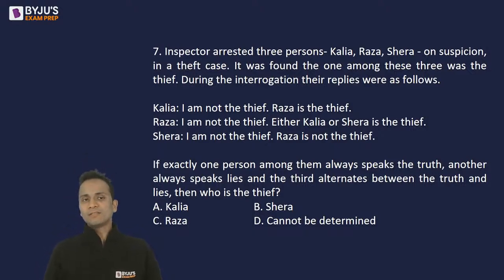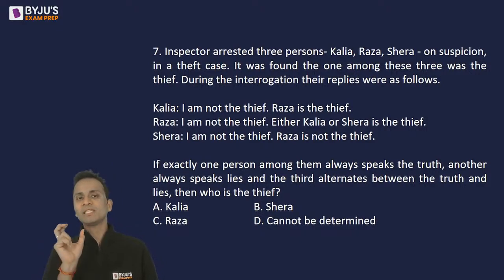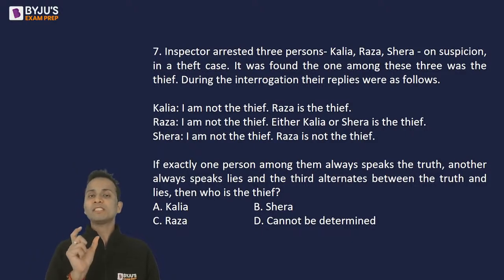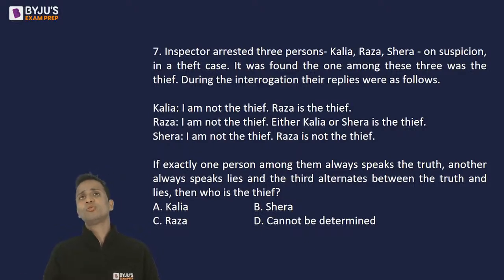So you can see that each of them has made 2 statements. Okay. Now among the 3, there is one person who always speaks truth. That means both his statements will be correct. Another person always lies. That means both his statements will be false. The third person alternates between truth and lie. So one of his statements will be a lie and the other statement will be truth. Okay. Now we don't know who among them is the thief. You will have to determine who among them is the thief based on their statements.